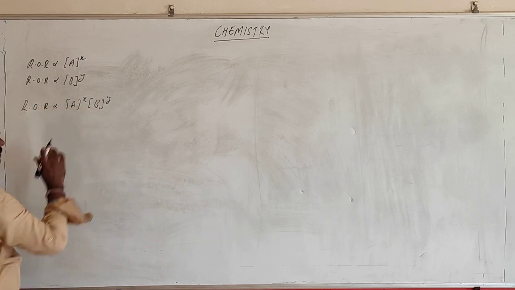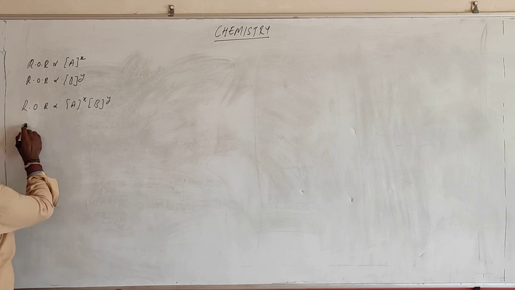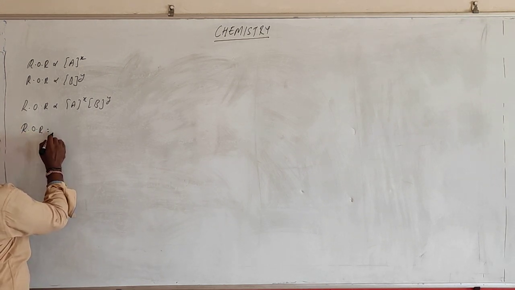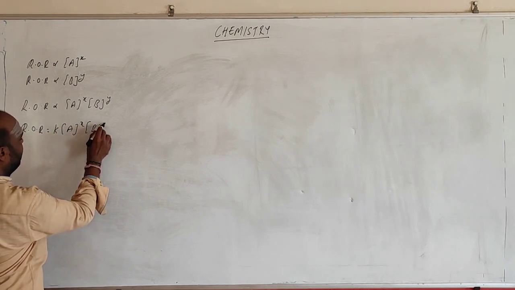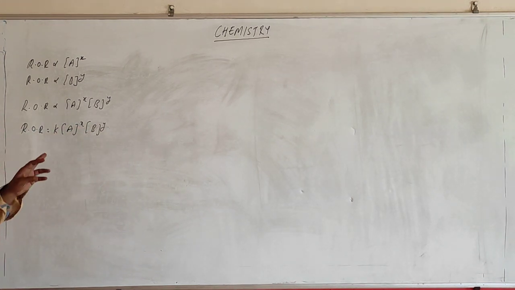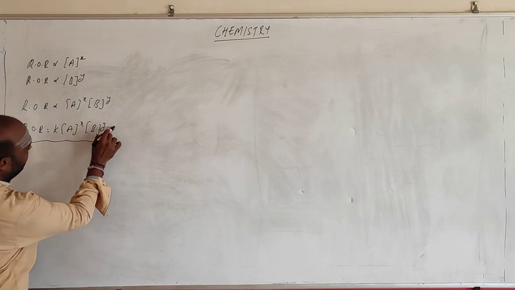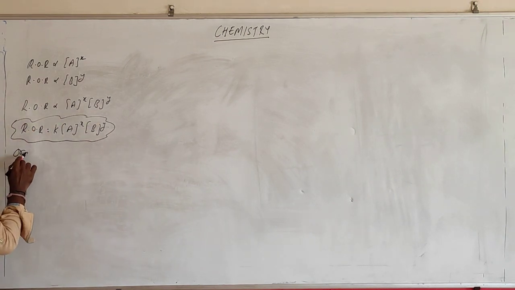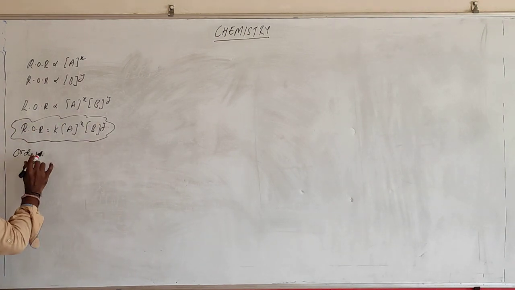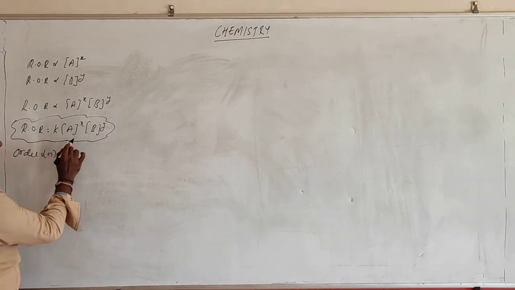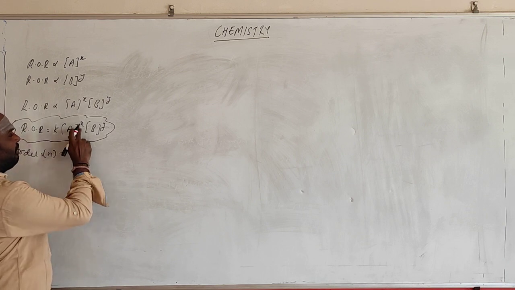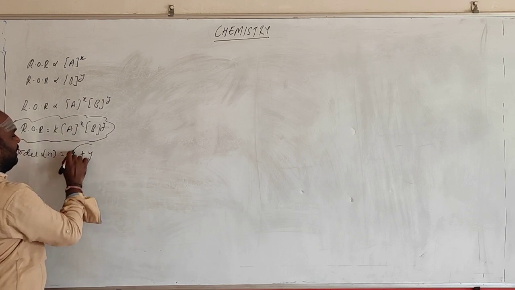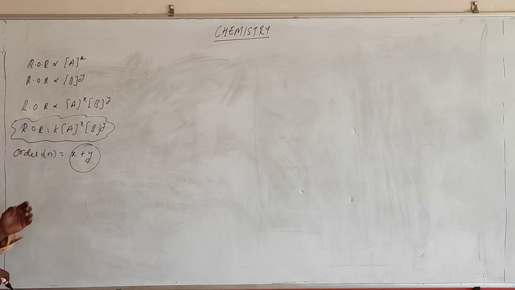So rate of reaction will be equal to K into [A] power x, [B] power y. What is the order of the reaction for this? Order is indicated with n, and it is nothing but the sum of the powers: x plus y. So this is the order of the reaction.